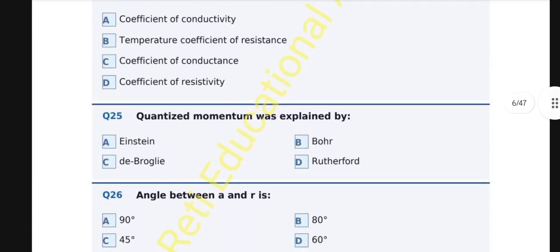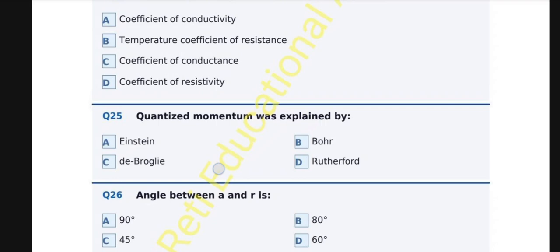Question number 25. Quantized momentum was explained by A. Einstein, B. Bohr, C. de Broglie, D. Rutherford. And the correct option is B. Bohr. Bohr postulated that the angular momentum of the electron is quantized. De Broglie later explained why through the wave nature of matter, but the quantization of momentum was first proposed by Bohr.